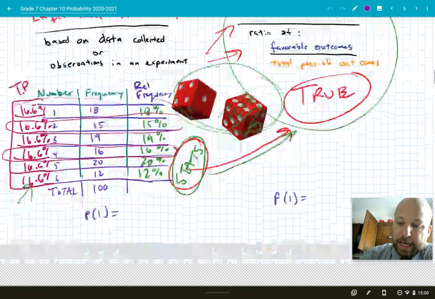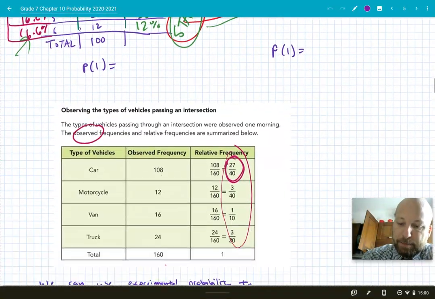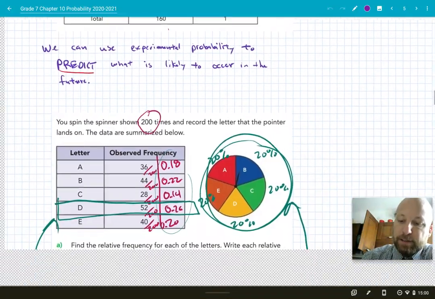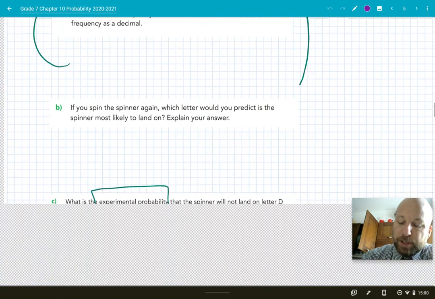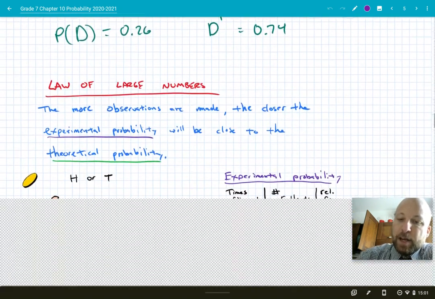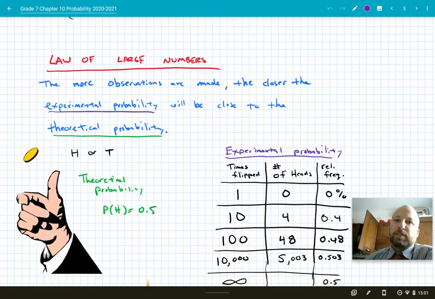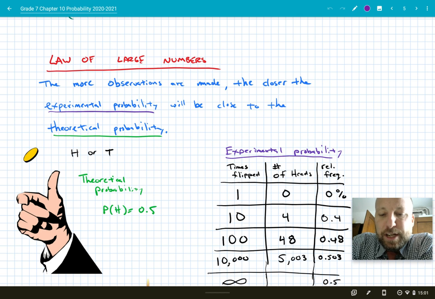All right, so let's go ahead and move down. We were looking at some different examples here. Let me go down to an application of this, which is important for you to understand. It's called the law of large numbers. Now, this is more of a high school topic, but I think you guys are all old enough to understand what this is saying. What the law of large numbers says is this: the more observations are made, the closer the experimental probability will be to that theoretical probability.